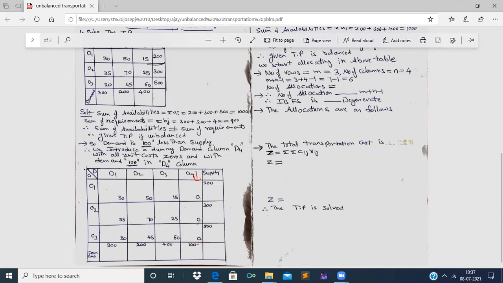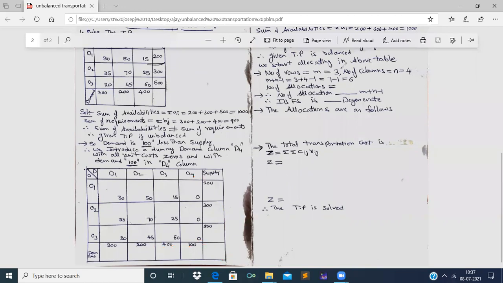With demand 100, right? So now let us add all the supplies. 200 plus 300 plus 500 is 1000, right? Here we can mark it as 1000. And here also, if we add all these, 300 plus 200 plus 400 plus 100, it is 1000 again. So sum of supplies is equal to sum of demands.